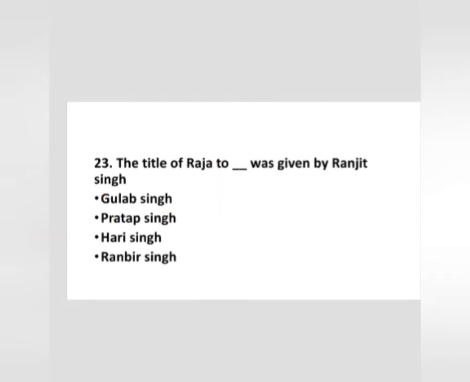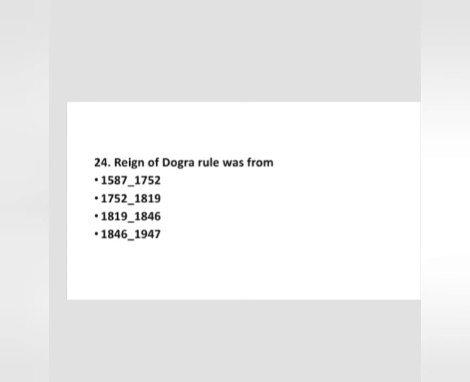Now question number 24. The reign of Dogra rule was 1587 to 1752, 1752 to 1819, 1819 to 1846, 1846 to 1847. The correct option is the last, 1846 to 1947. And then in 1947, the instrument of accession was signed by Hari Singh.